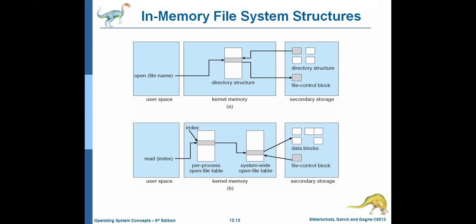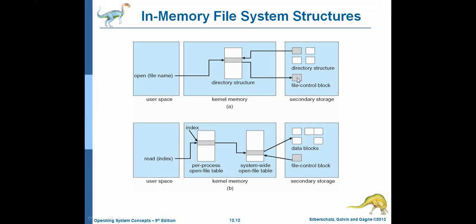Likewise we can open a file: we give a file name for the open system call, it is sent to the directory structure available in memory, and the kernel or operating system checks for the file's existence with the help of the file control block, which is available in the secondary memory, that is, the disk.